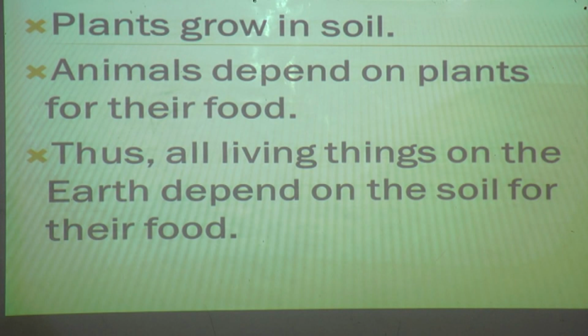If they do cultivation, then only do we get the crops. Then after the crops, we do all the processing and we get the food to eat. Isn't it? This whole cycle depends on what? Soil only. If soil is very good and abundant, a lot of food we can get. Isn't it, students?